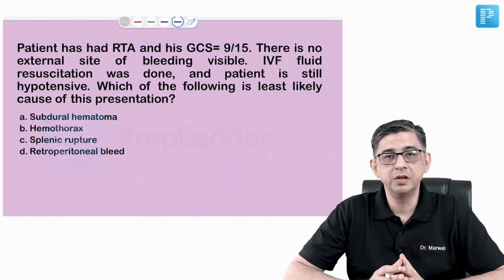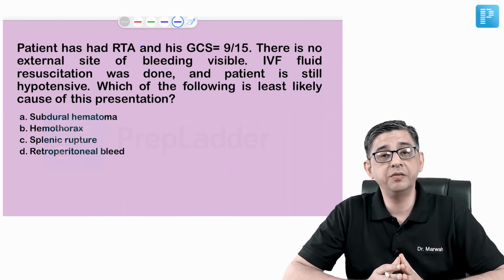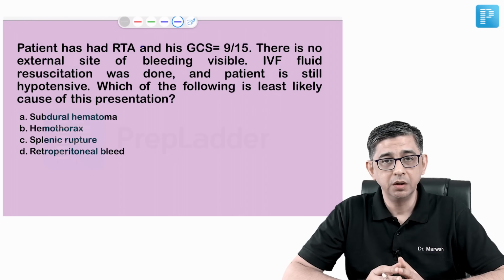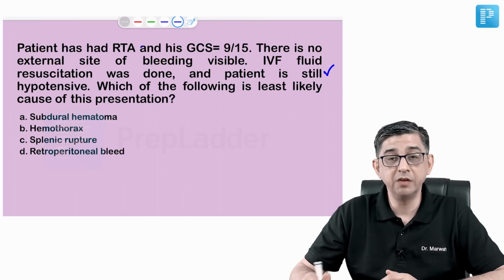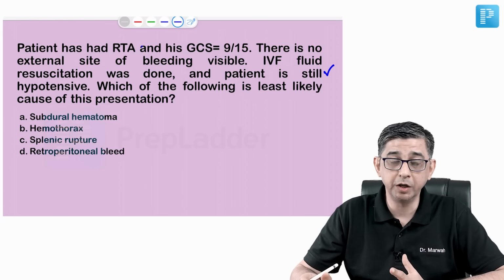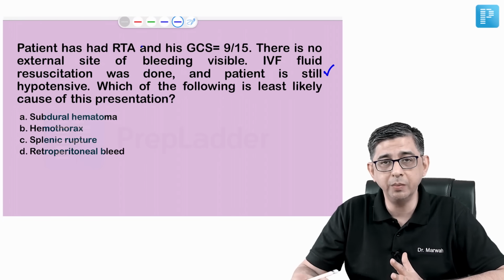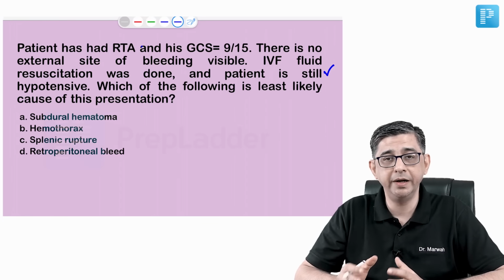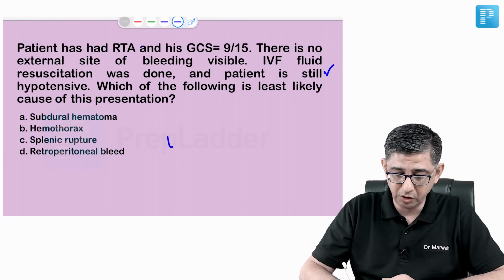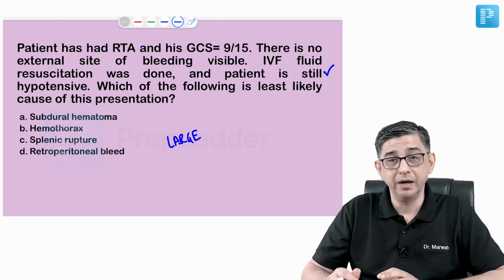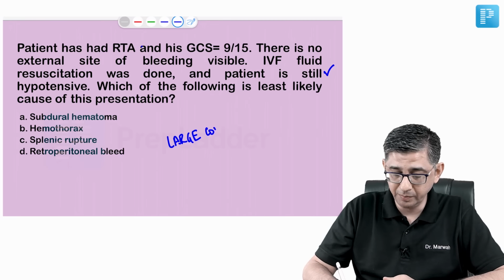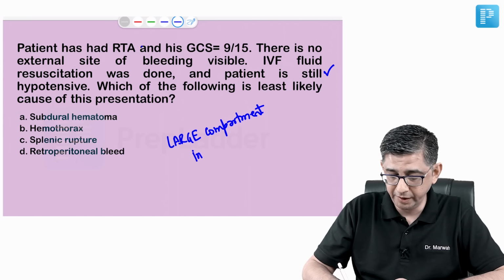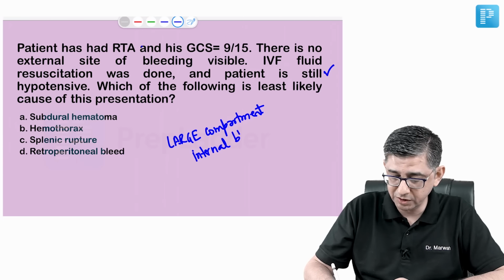The question said the patient has a road traffic accident, his GCS is 9/15, there's no external bleeding, but when IV fluids were given, the BP is still low. Whenever you read this statement that you are giving IV fluids to a person who's having bleeding but the BP is still low, it's not even coming up to 80/60, not even 90/60, it means that there must be some large compartment internal bleeding. I'll just jot it down also. My clinical interpretation here is that there is some area where there's a substantial amount of bleed present. There is a large compartment internal bleed occurring in this patient, which is something like a tap.